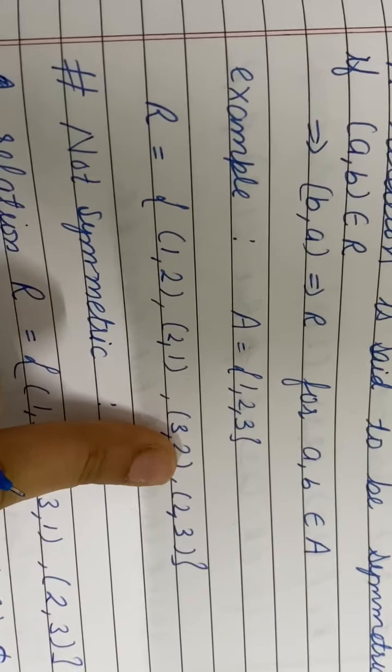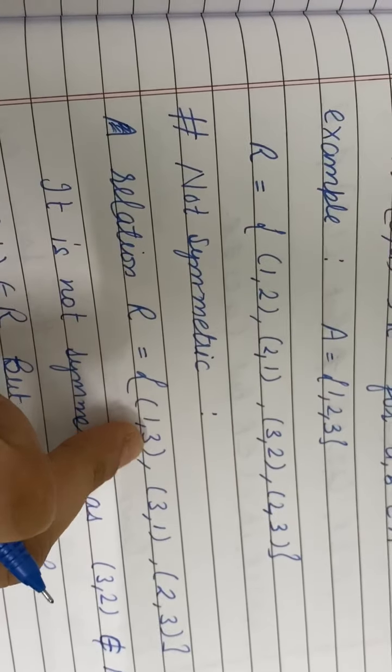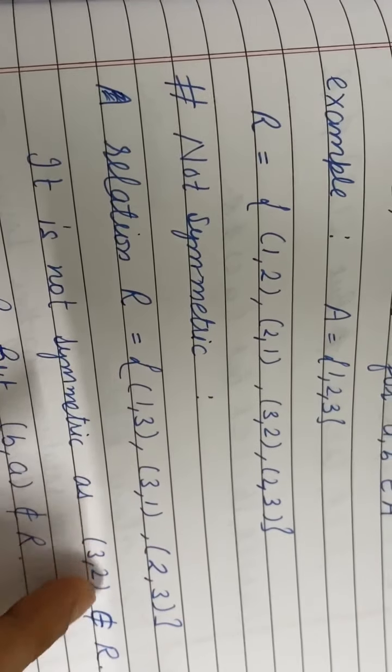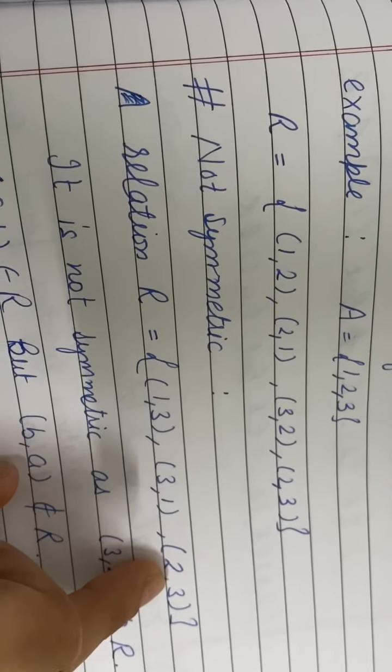But what about not symmetric? If (1,3) is here and (3,1) is also here, (2,3) is here, but (3,2) does not belong to the relation. (3,2) is not here for this.